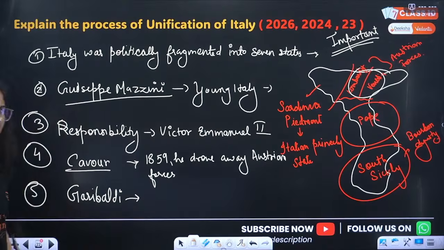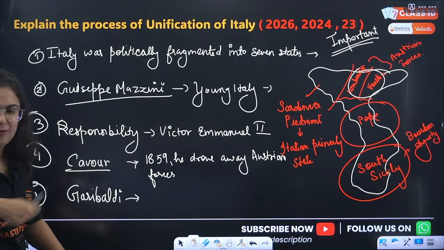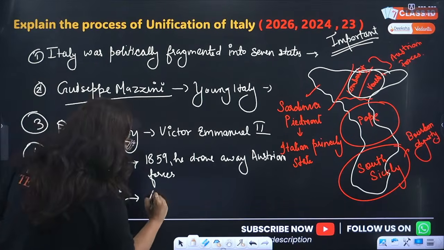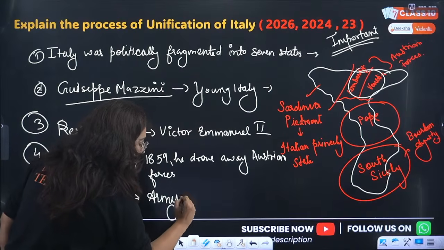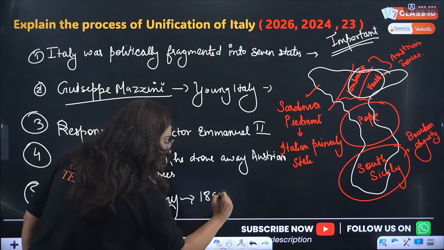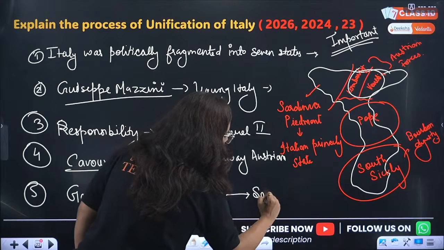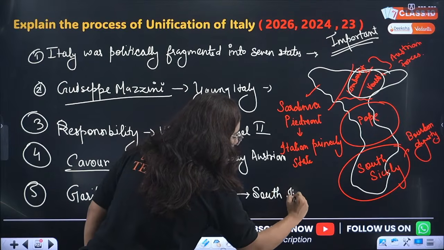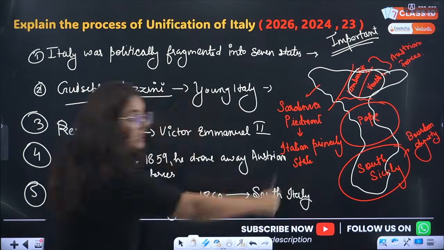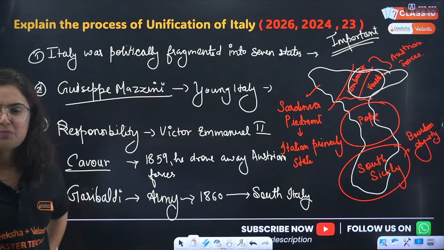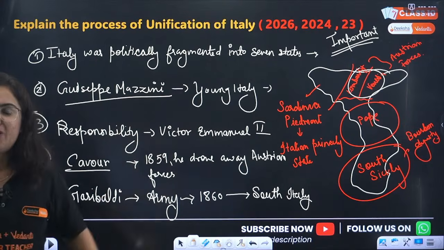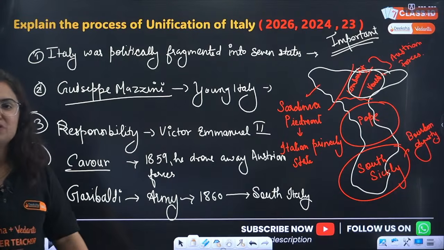He was an army man basically, fighting and fighting. He made an army popularly known as the Red Army, and in 1860 he moved towards South Italy, fighting against the Bourbon dynasty of Spain, won there, and there were slogans like La Italia being famous over there.